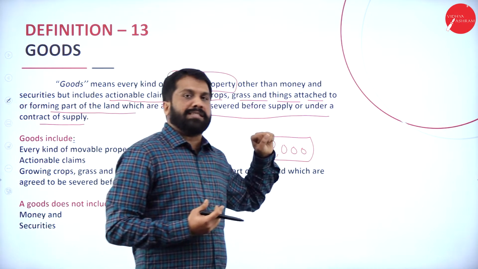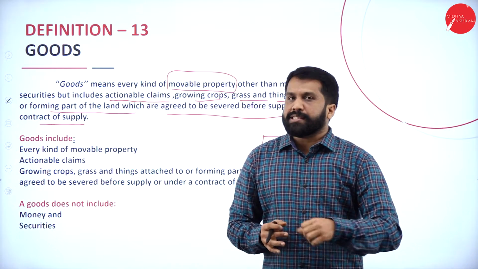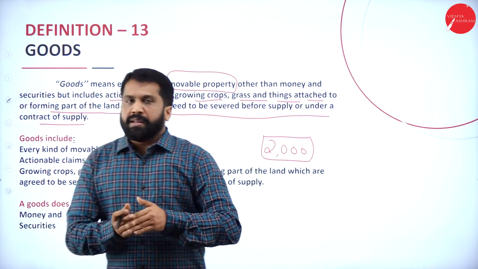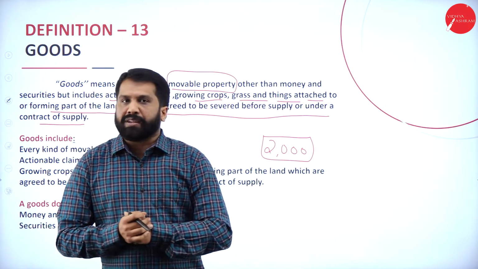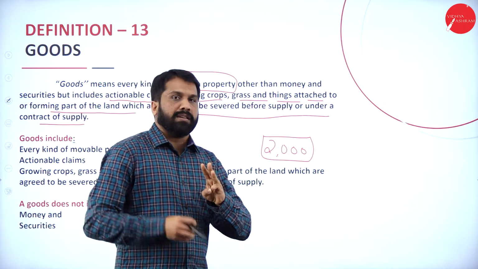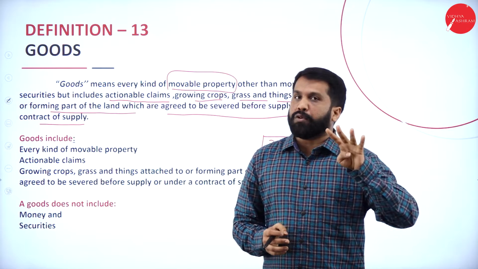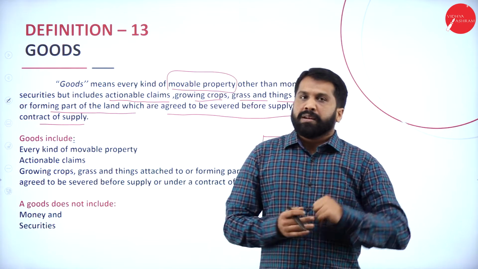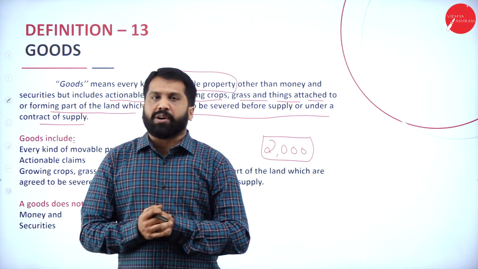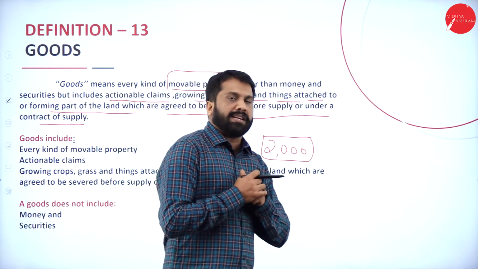Similarly, securities are uncertain in nature. Today's share value will be different tomorrow. Right now, 2 days before, the Bajaj Finance share value was how much? 5,300. In today's price, it is 4,900, around 400 rupees down. So, like this, your share value will change according to the market situation or market demand.